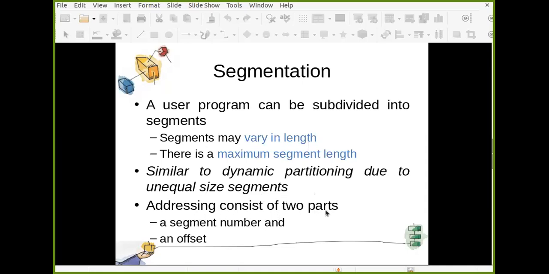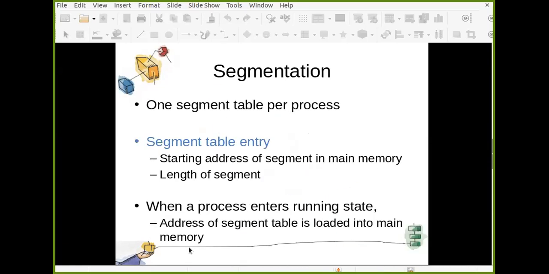And addressing consists of two parts. Like in paging, the address consists of two parts, page number and offset. In segmentation also, there are two parts, segment number and offset. So how is this different from paging? Pages are of fixed size, segments are not of fixed size, they are of different sizes. Different segments are of different sizes. But once it is created, it has some maximum length.